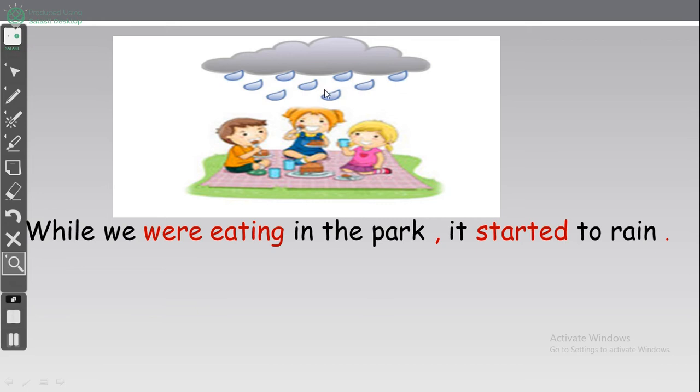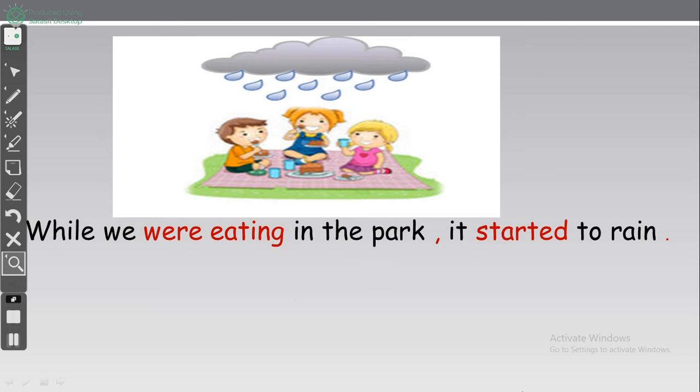Oh, it was raining, right? Let's see here. While we were eating in the park, it started to rain. What's the meaning of while? بينما. What's the meaning of this sentence? While we were eating in the park. بينما كنا نأكل في المنتزه. What happened? It started to rain.